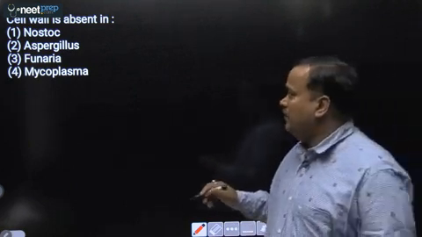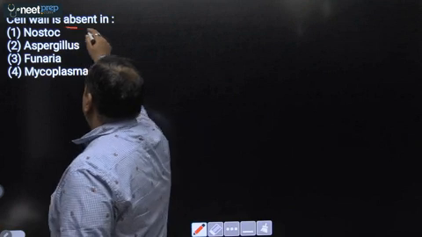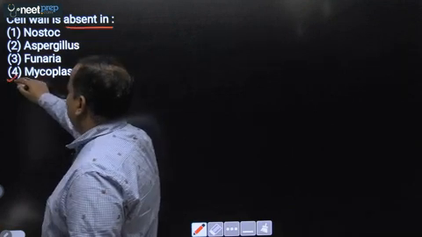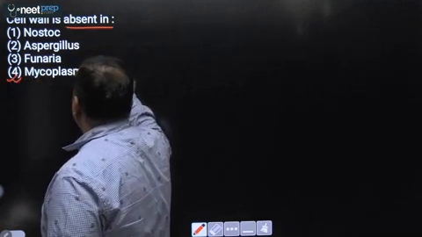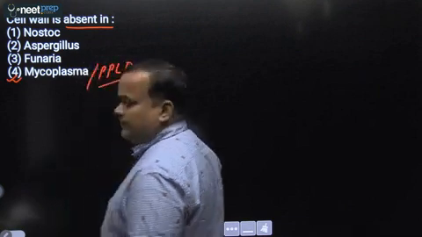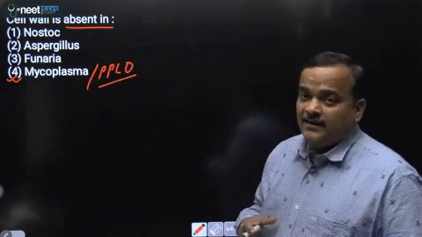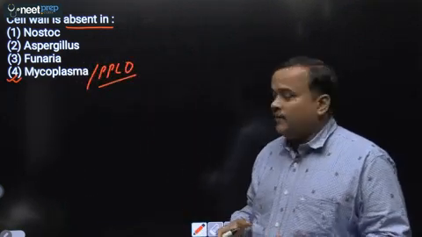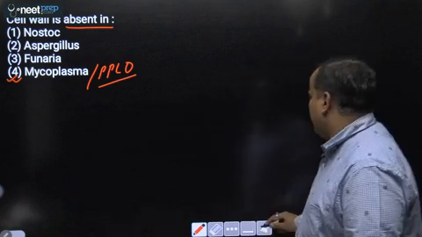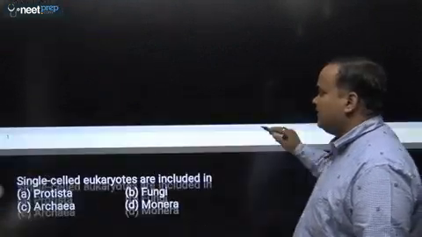So first question is, cell wall is absent in. So cell wall is absent in case of mycoplasma, which is also referred to as PPLO, which is the smallest living organism, which is pathogenic to both plants and animals and can survive in the absence of oxygen. So answer will be 4, that is mycoplasma. Here cell wall is not present.